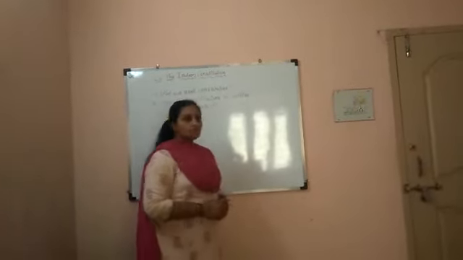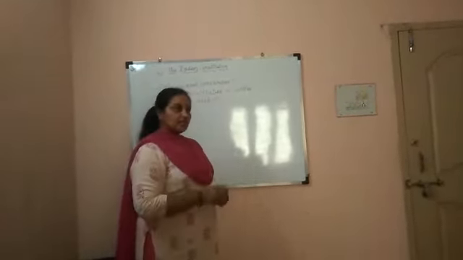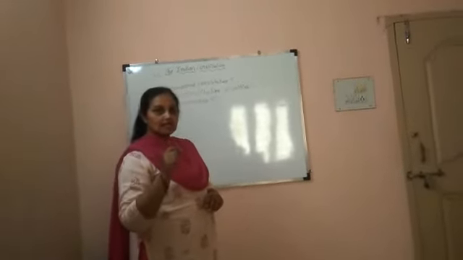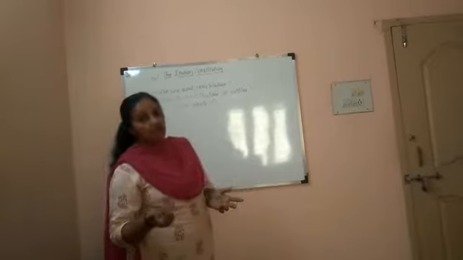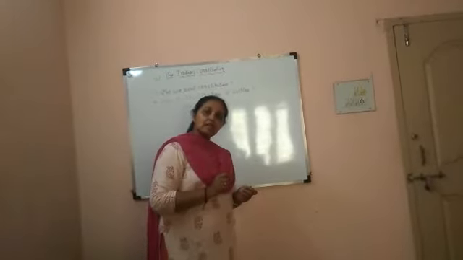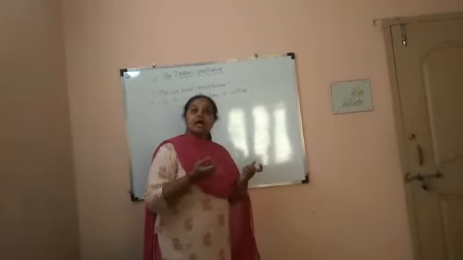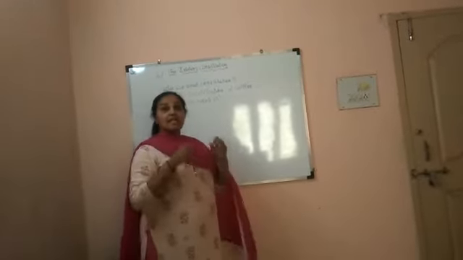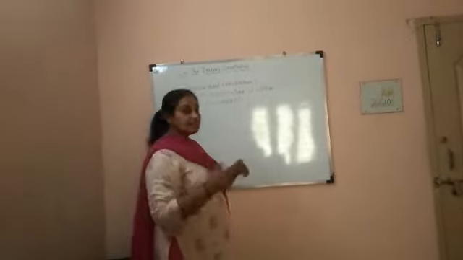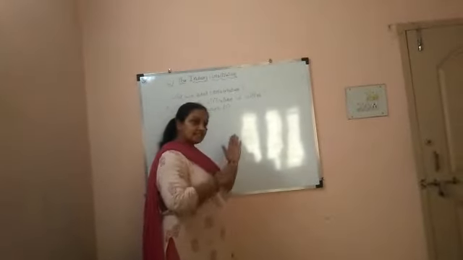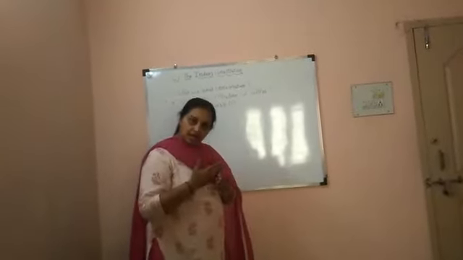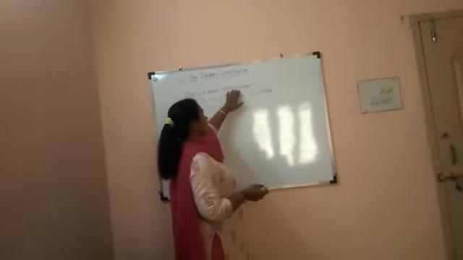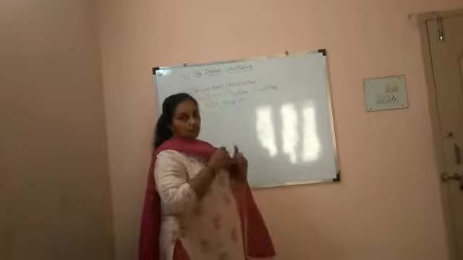Now, one thing is very sure, that each and every country, either it is a monarchy or it is a democratic country, has its own constitution. Means each and every country has its own constitution, right?